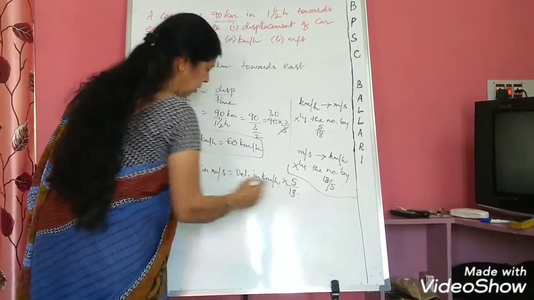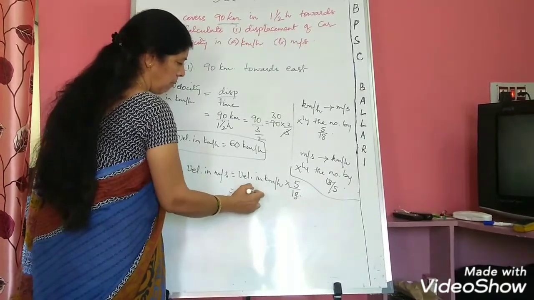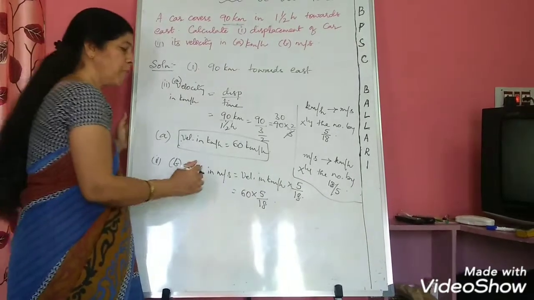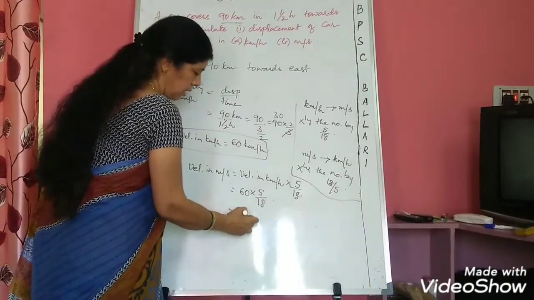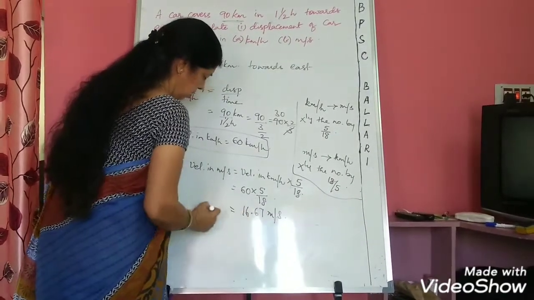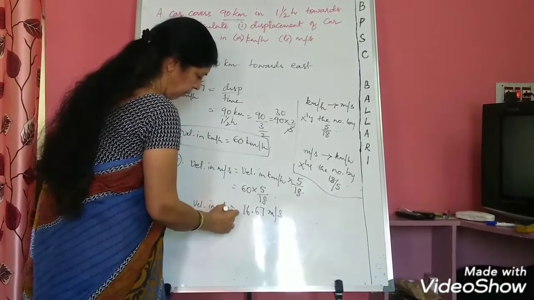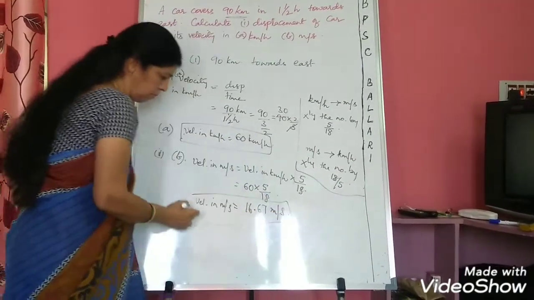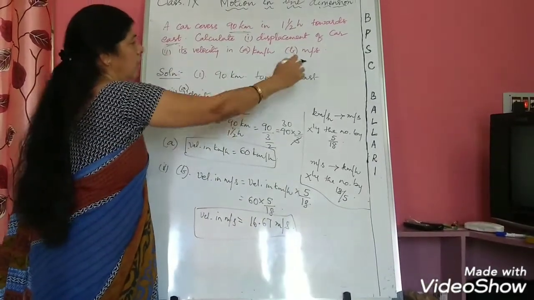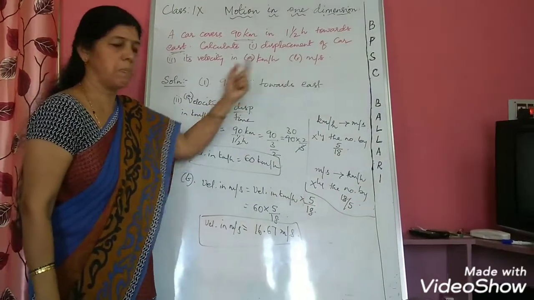Now what is the velocity in kilometer per hour? It is 60 kilometer per hour multiplied by 5 by 18. So if you simplify this, it will come to 16.67 meter per second. So this will be velocity in meter per second. Like this you have to solve the problem. Remember, displacement already has the direction given, so directly you can write the direction along with the distance, that becomes displacement.